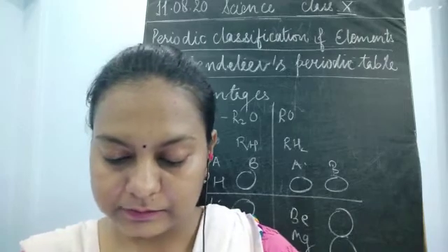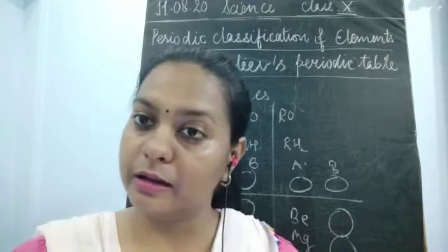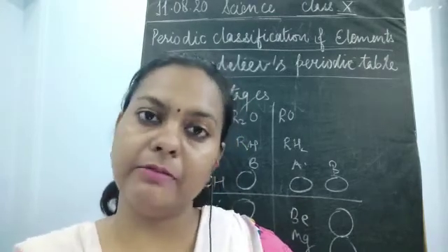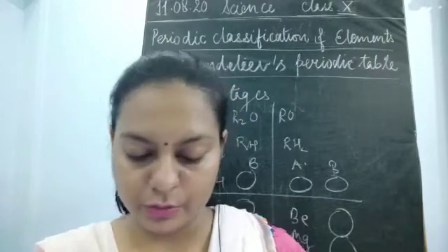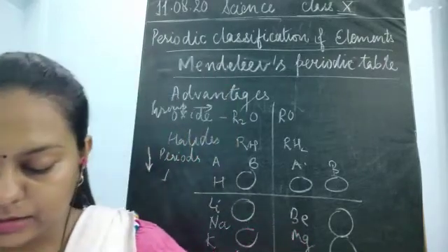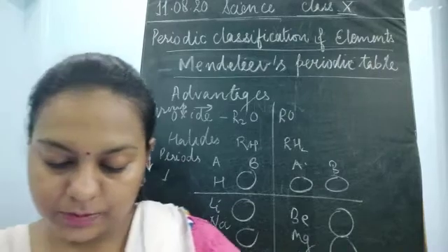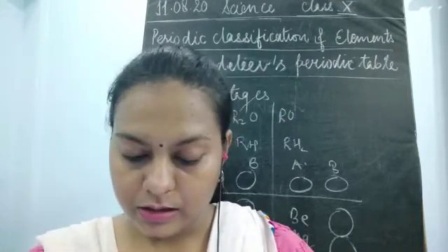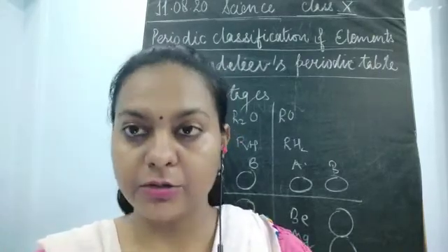Next, if another element was found that fit, it could be placed in the group. For instance, scandium, gallium and germanium were discovered later on. So it has properties similar to Eka boron.